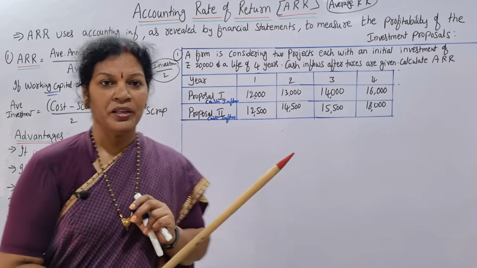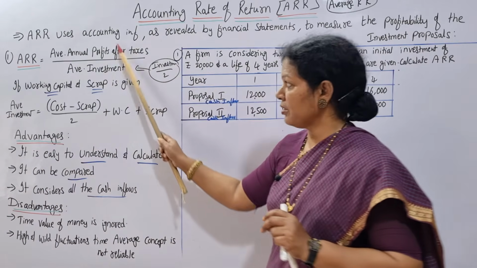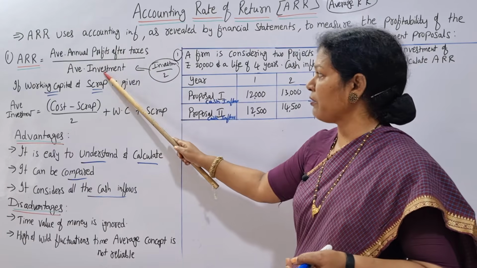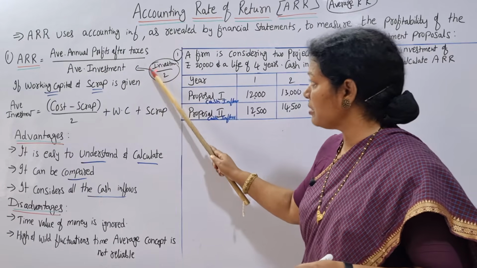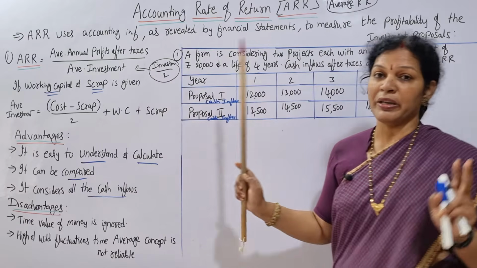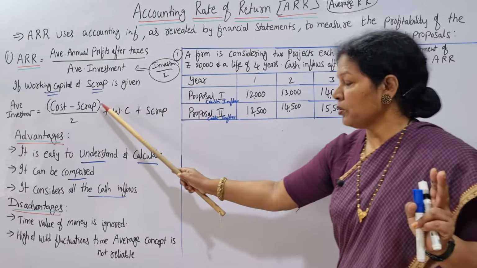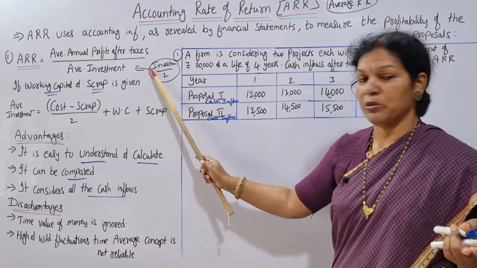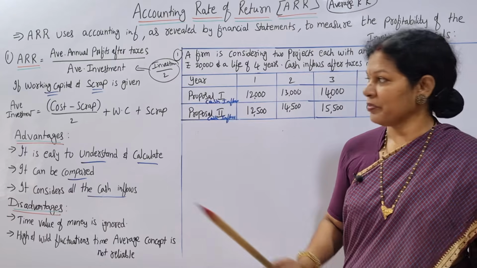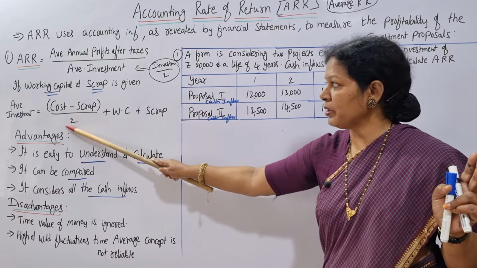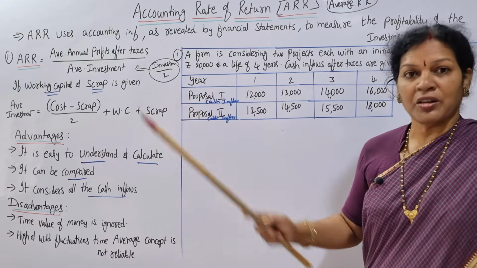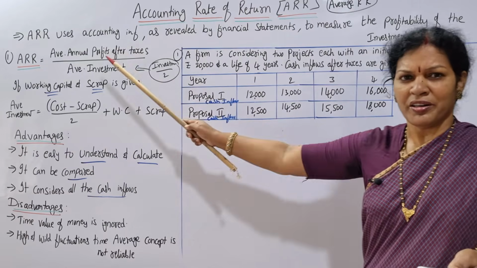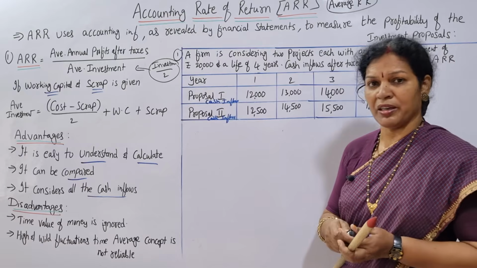It means simply you can calculate this formula: annual profits after taxes divided by average investment. Average investment means this formula you can follow: investment by 2. No need to go to this formula because scrap and working capital is not given. When not given, we'll use simply investment by 2, meaning you are cancelling everything, cost by 2. That's it, cost by 2. Okay. Now the formula is already written. I don't want to write it, I'll simply work it out.